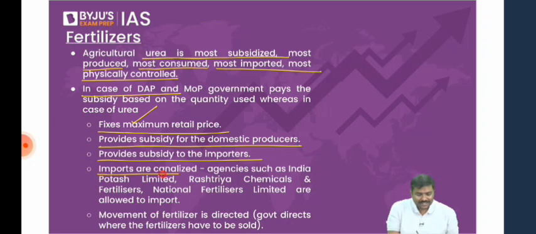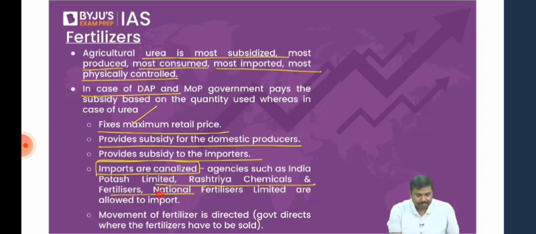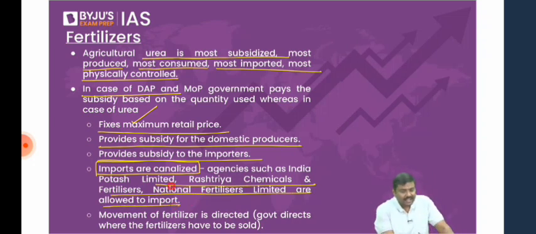Imports are canalized. What do you mean by imports are canalized? Remember this carefully. Who is allowed to import urea? Government will decide. Who is going to be importing urea in India? Government of India will decide. As of now, these are the agencies which are allowed to import and sell urea in India: IPL, India Potash Limited, Rashtriya Chemicals and Fertilizers, RCF, and NFL, National Fertilizers Limited.